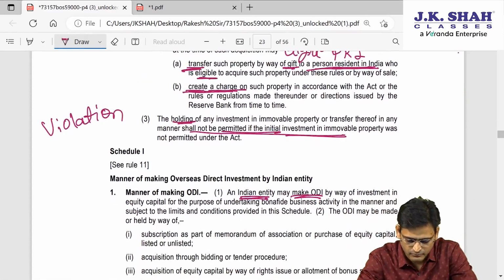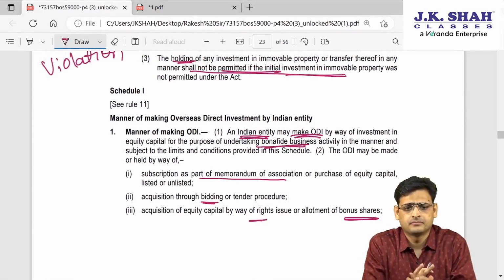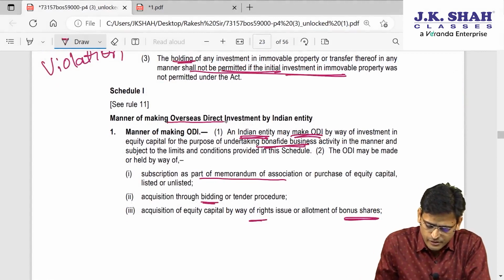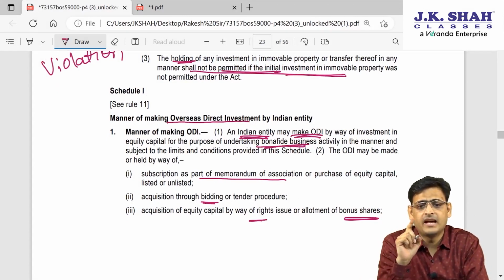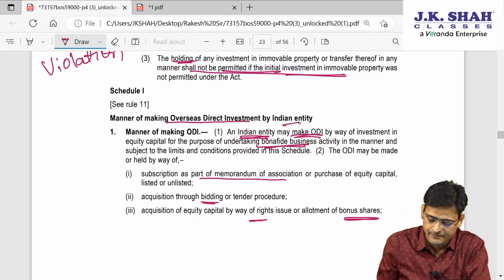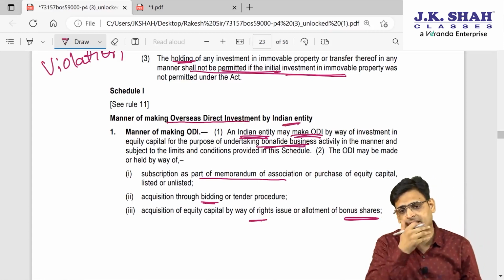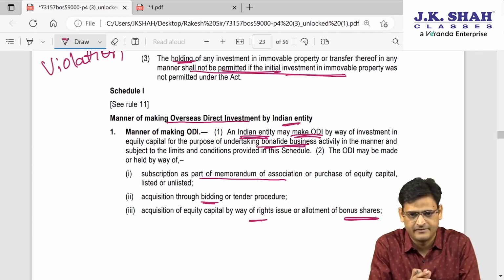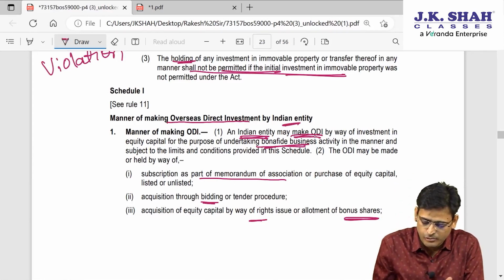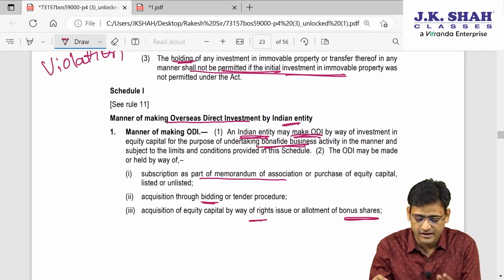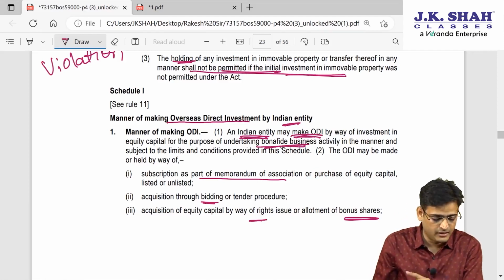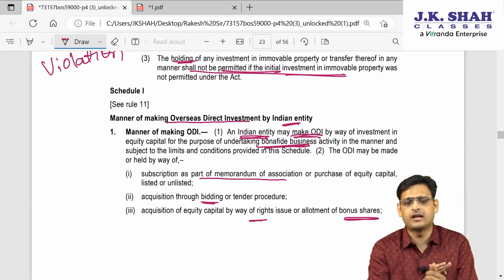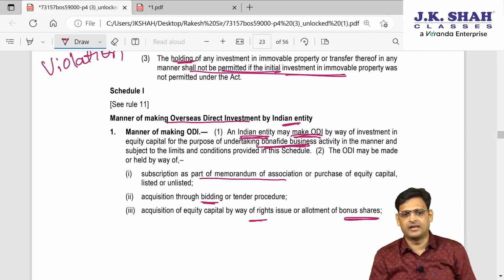Let's proceed. Now we are going to discuss Schedule 1. Schedule 1 is about ODI. ODI is made by an Indian entity. So when an Indian entity is making ODI, Schedule 1 will also need to be complied with. First of all, can I say the entity needs to be in bona fide business activity? Number 1, bona fide business activity.